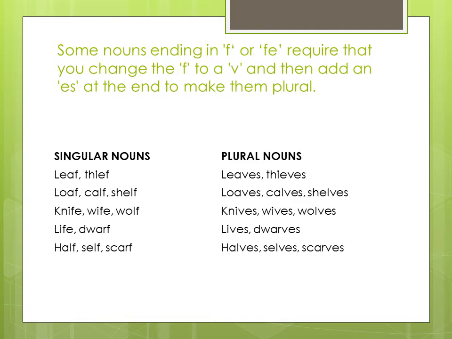Then the next is knife, wife and wolf. So the plural of knife is knives, plural of wife, wives, of wolf, wolves. The next one, the plural of life is of course lives, dwarf, dwarfs, half, halves, self, selves.